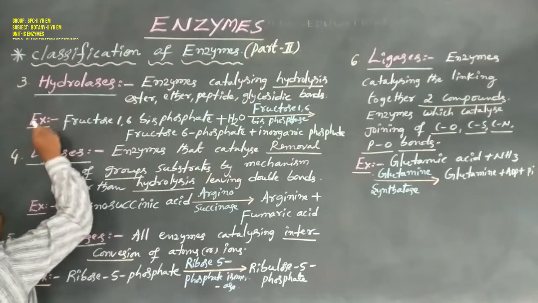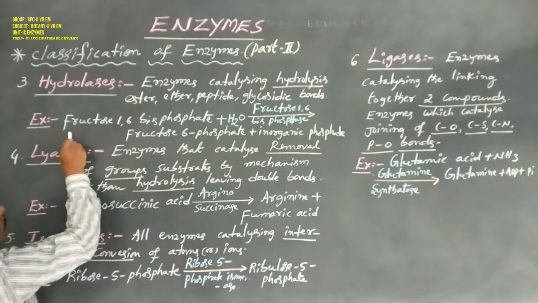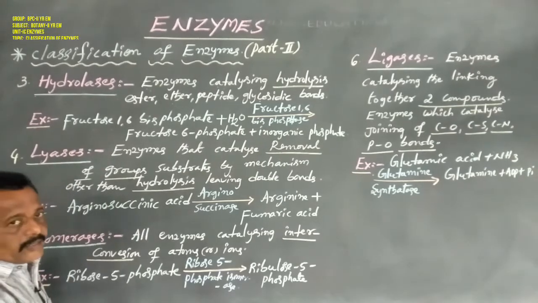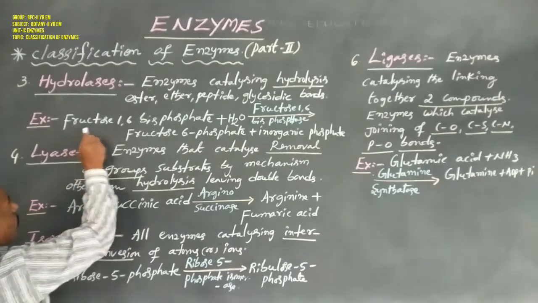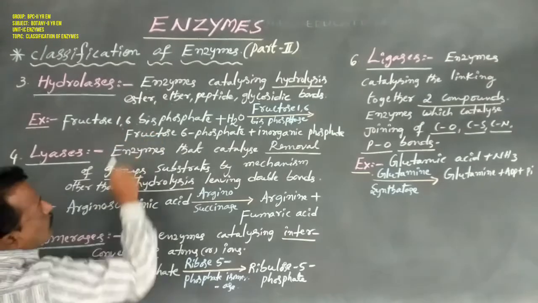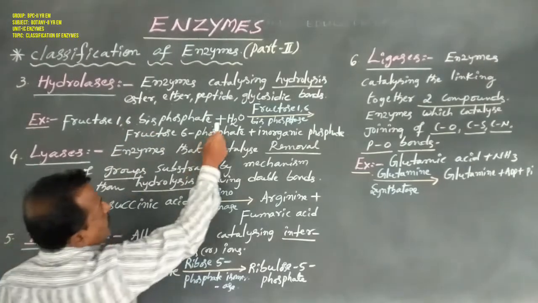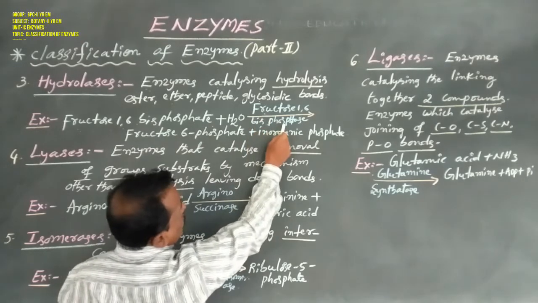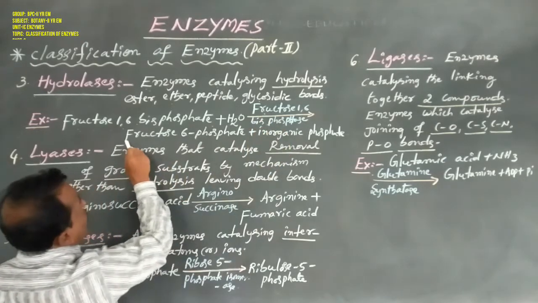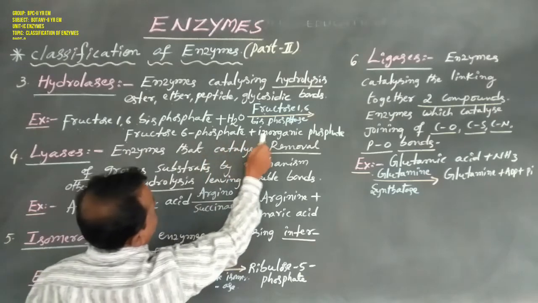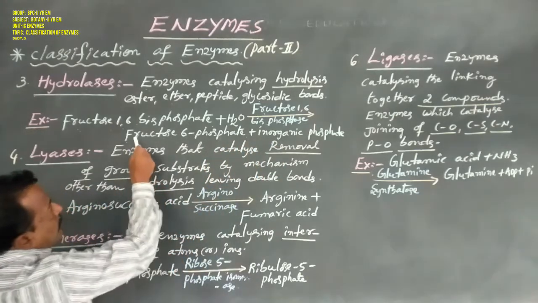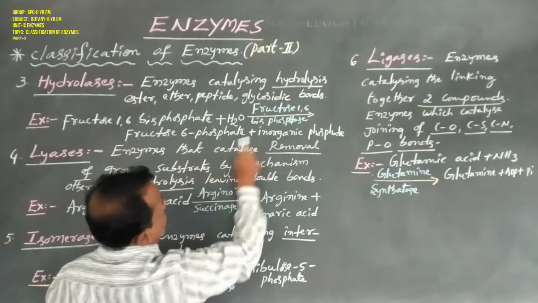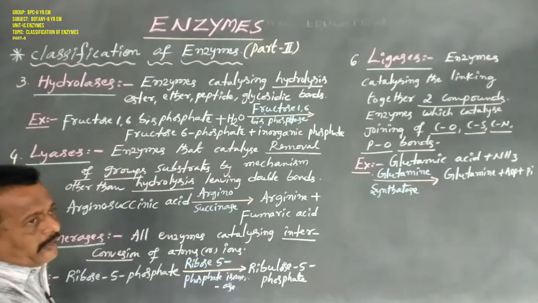Given the example here, from the glycolysis cycle: the substrate fructose 1,6-bisphosphate plus H2O, with the help of the enzyme fructose 1,6-bisphosphatase, forms fructose 6-phosphate plus inorganic phosphate.